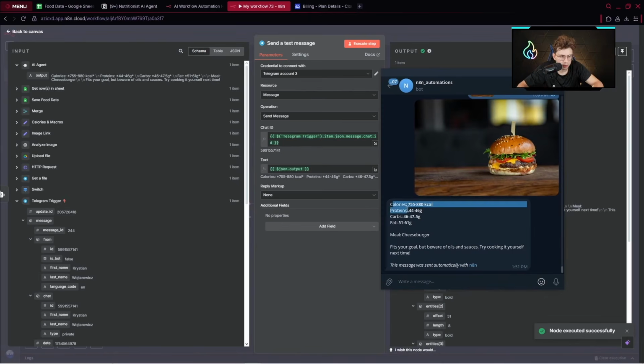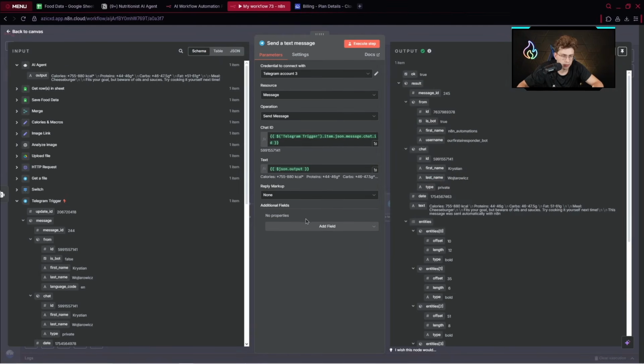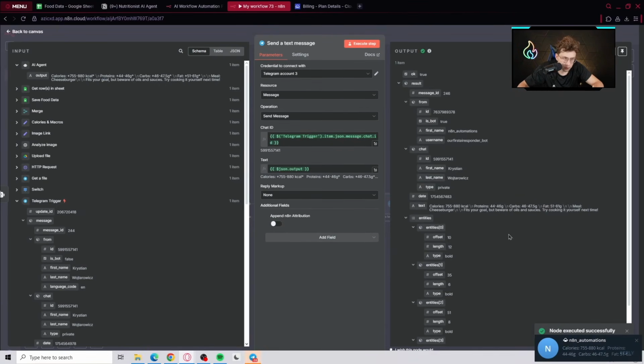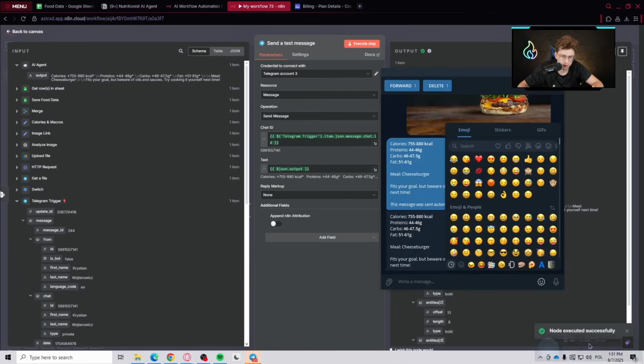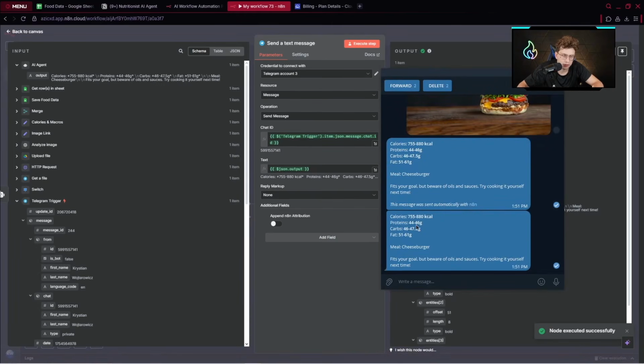So we get calories, proteins, carbs, fats, meal: cheeseburger. Fits your goal, but be aware of oils and sauces. Try cooking it yourself next time. Append attribution, yeah. So we click here, append n8n attribution, disable. Execute step. As you can see, it formats really nicely, like the calories. It bolds this specific part. So I really love it.